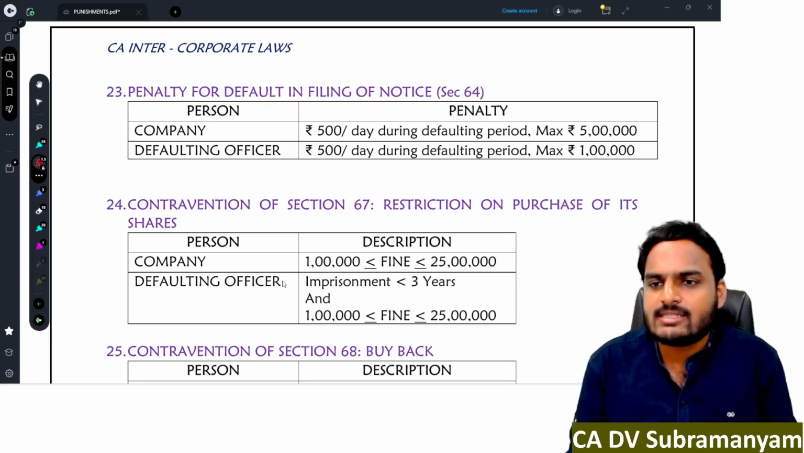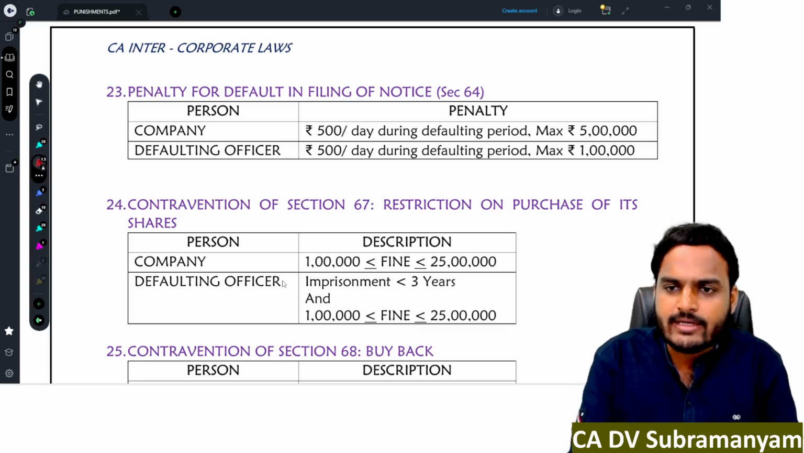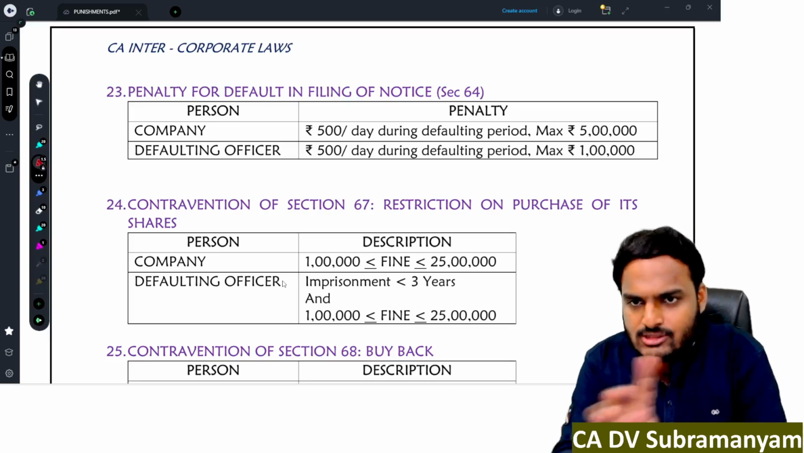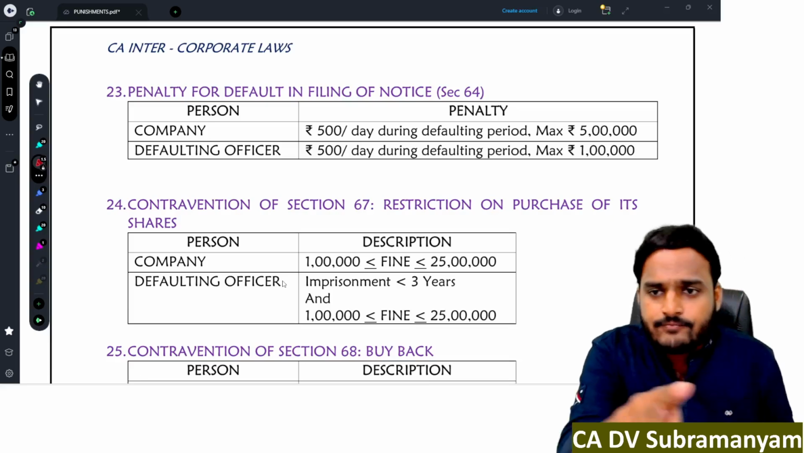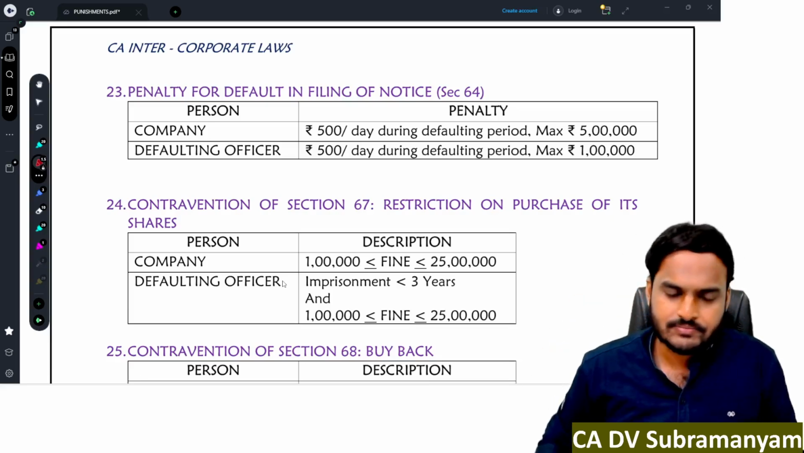Suppose the default period is 30 days. 30 days into 500, 15,000. Company, 15,000 penalty. Defaulting officer, 15,000 rupees is the penalty.